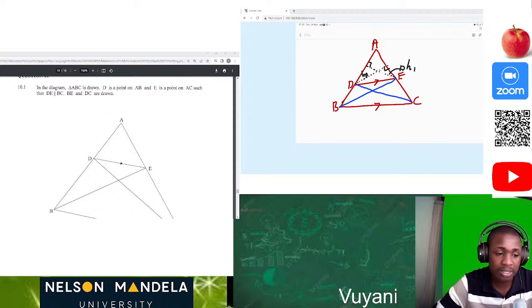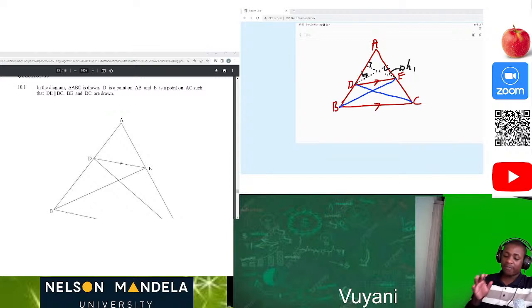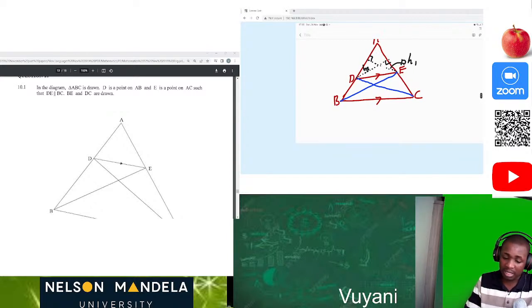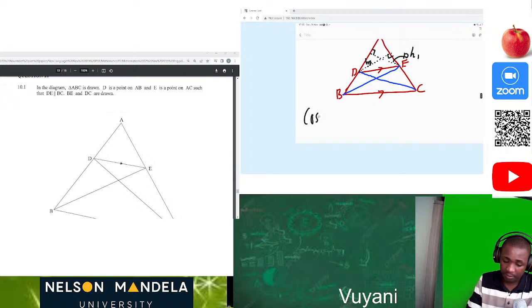So now let's prove this theorem together so that it can be fun. So now we have the first thing which we did, which has marks, is for you to say that construct, what did we do?